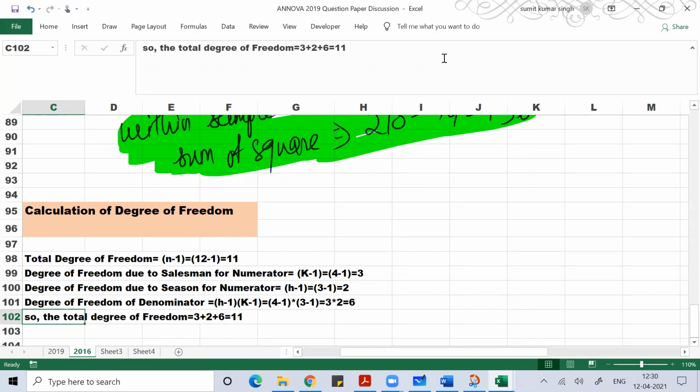That should be n minus 1. I hope you people understood this.